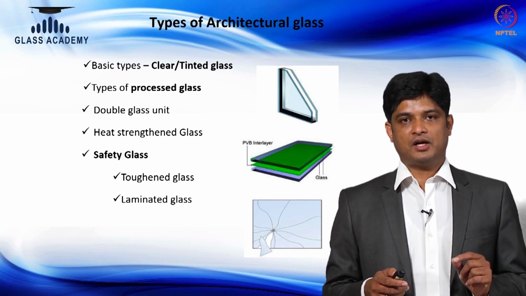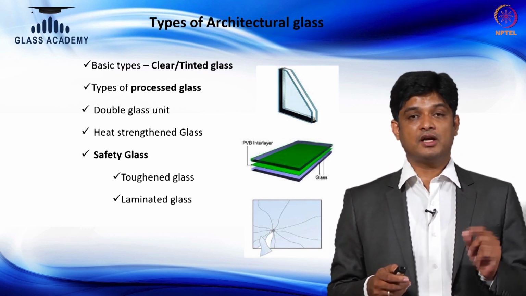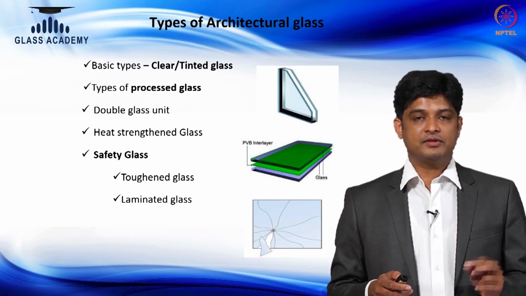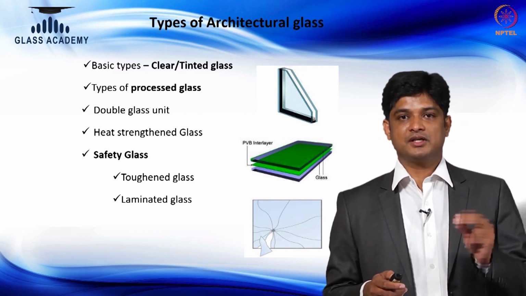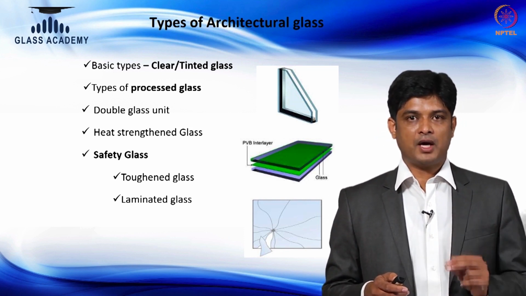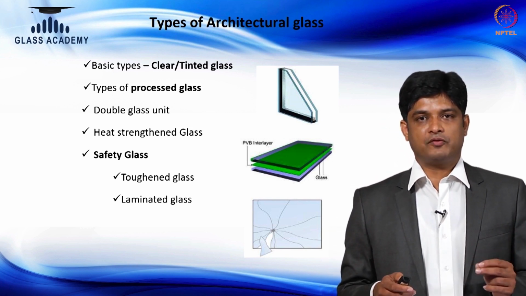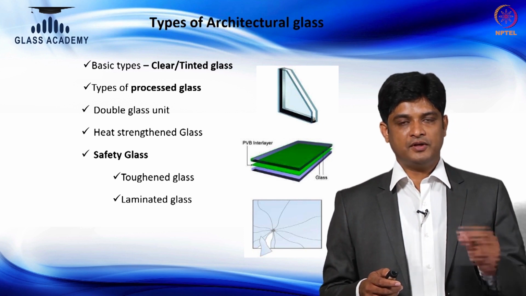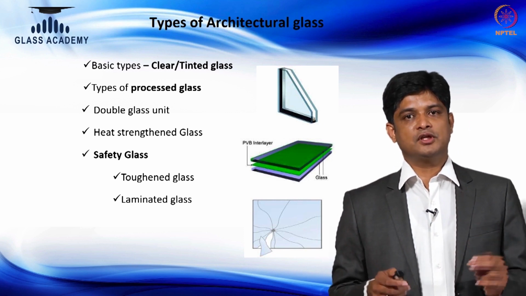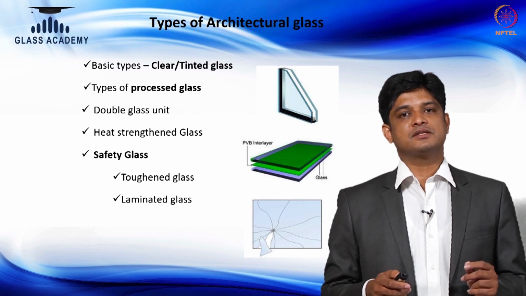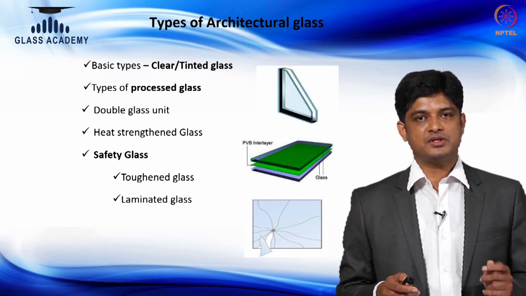As per NBC 2016, safety glass is very clearly defined as a product which has to pass through the typical testing procedures, and when it passes, then it can be labeled as safety glass. To understand in a simpler format, there are toughened glass and laminated glass. These are the two kinds of products which can pass the safety requirements as per NBC 2016.